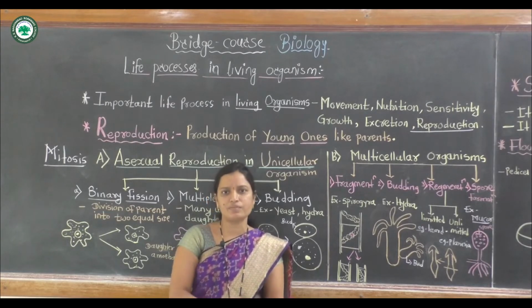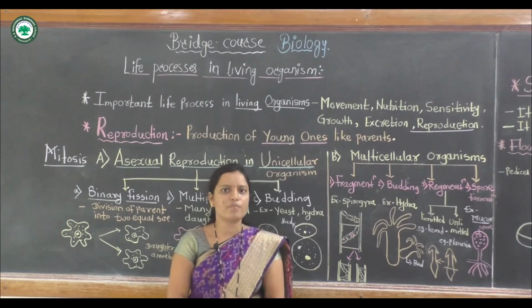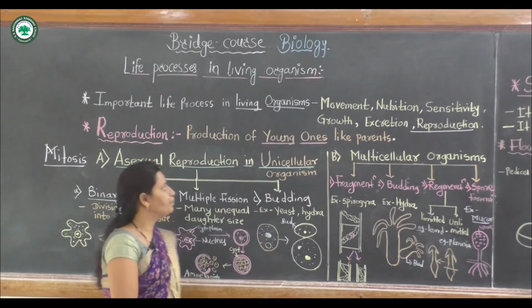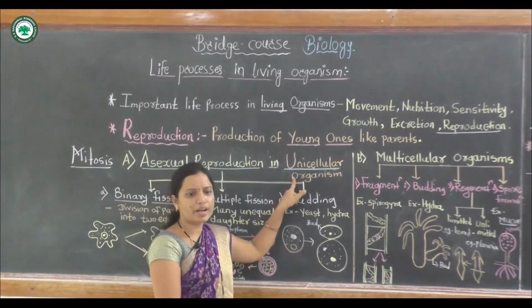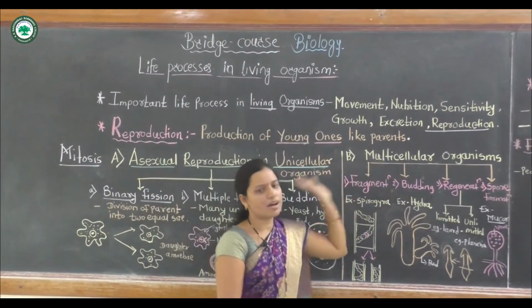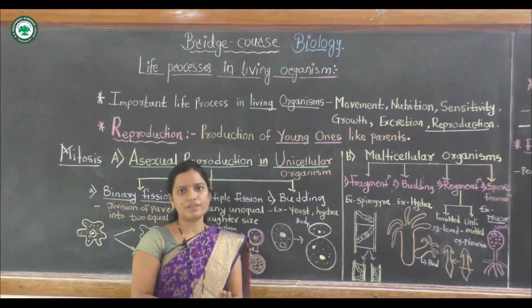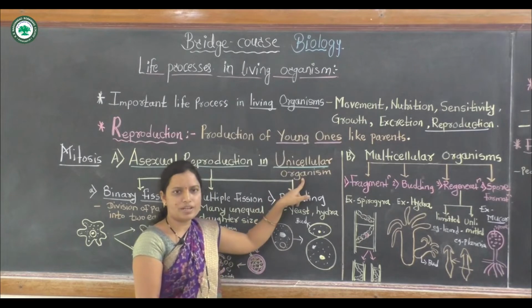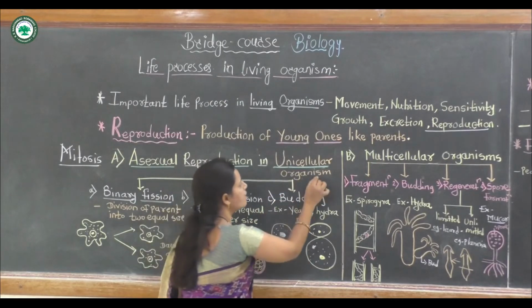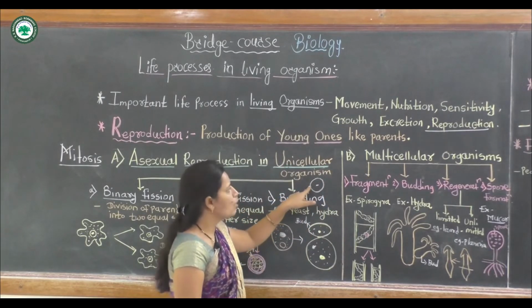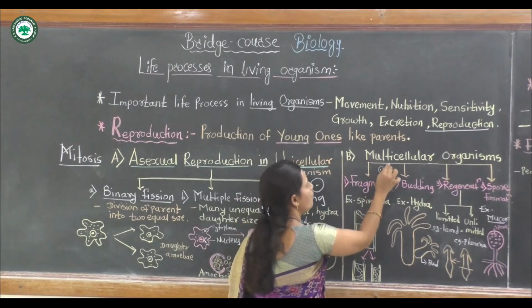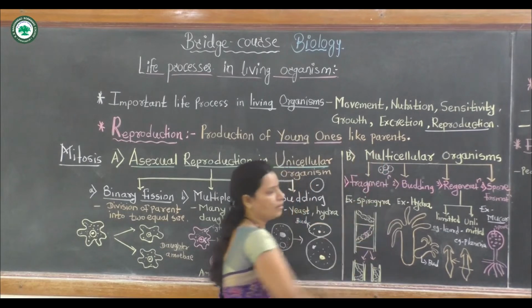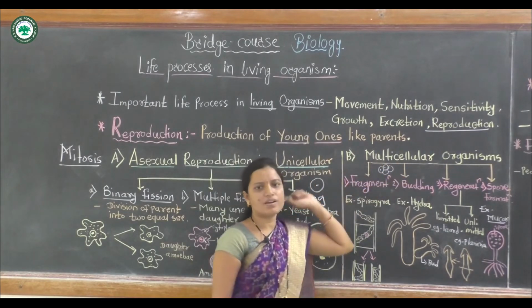This is the main difference between the asexual and sexual type of reproduction. The next point: asexual reproduction in unicellular organisms and multicellular organisms. The first difference: unicellular means single cell organism. Uni means single cell, but multicellular organisms have many cells. These organisms are called multicellular organisms.